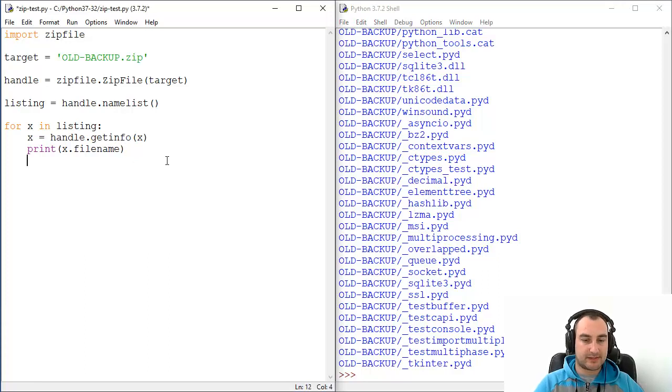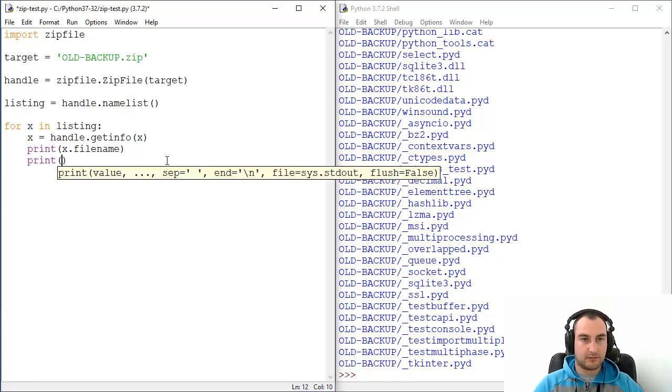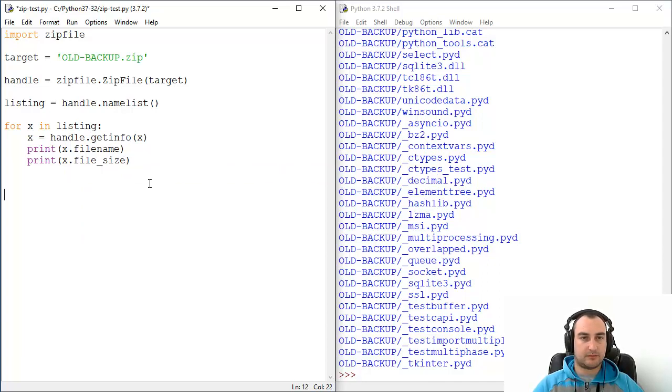Now let's print the file size, I think, yeah, underscore file_size, and we will also print compress size.